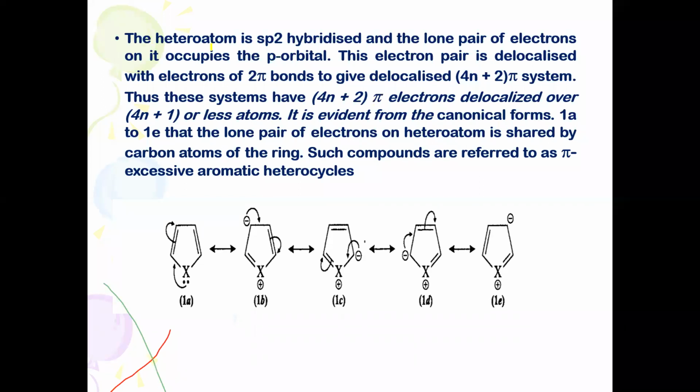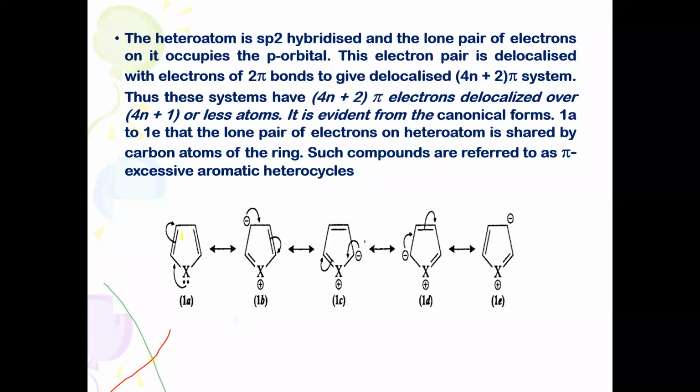According to molecular orbital theory, if the electrons occupy the lowest energy possible state and this is represented by a 4n plus 2 pi electron system, then we can say it is aromatic in character. I am not going to discuss the molecular orbital theory in detail here, but you should remember the characteristic property of n, and when n is equal to 1, it obeys 6 pi electrons. Here you can see 2 electrons from this heteroatom and 4 electrons from the pi bonding system of the 5-membered ring.